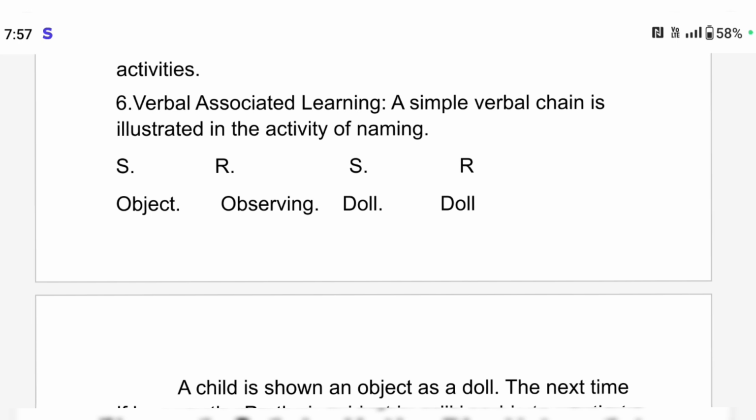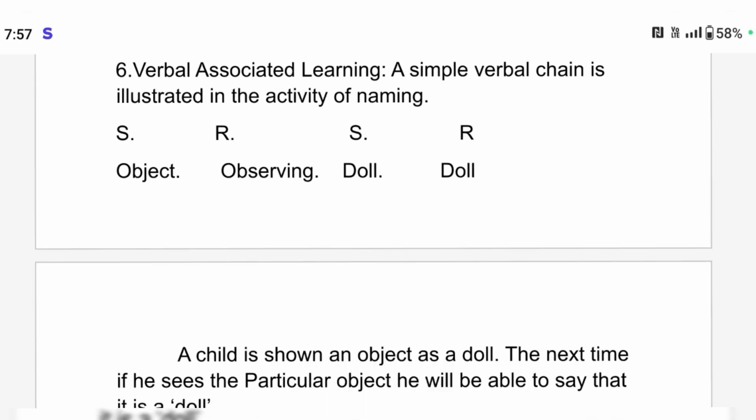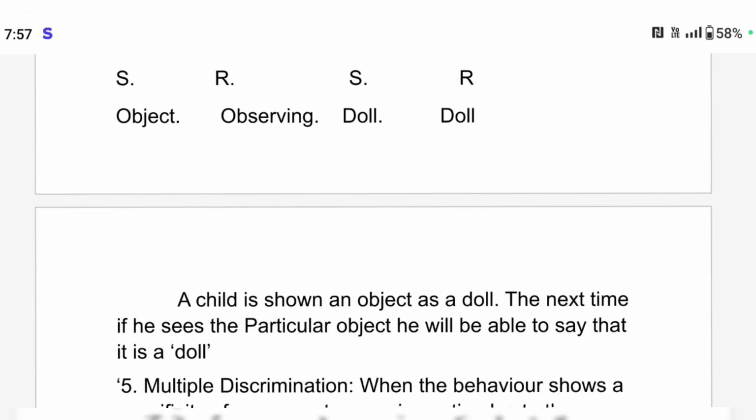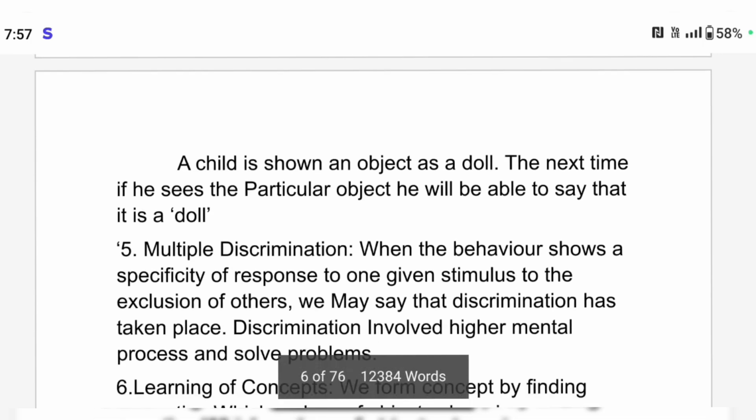Verbal associated learning: a simple verbal chain is illustrated in the activities. S is object, R is observing. S is doll, R is doll. So if a child is given this object and observes it as a doll, the next time he sees the particular object, he will be able to say that it is a doll, right? Observation, right?